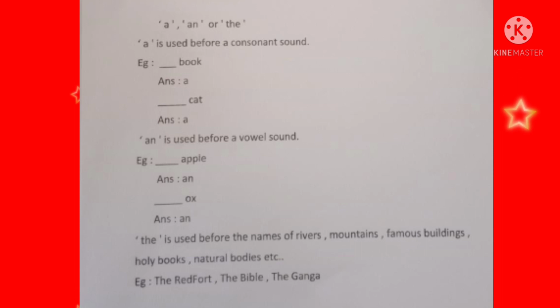So, we are using the before the names of rivers. For example, the Ganga. Before the names of mountains. Example, the Everest. Before the names of famous buildings. Example, the Red Fort. Before the names of holy books. Example, the Bible. And before the names of natural bodies. Example, the sun. Okay, now we are moving with the exercises given in worksheet number 7.